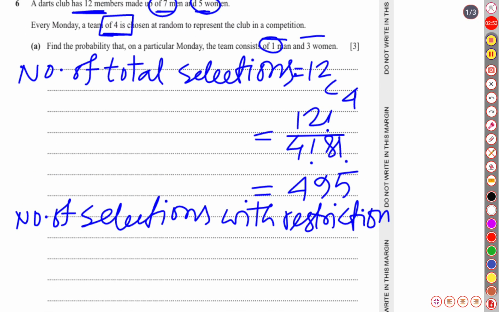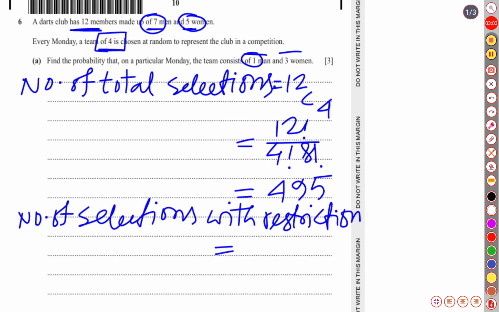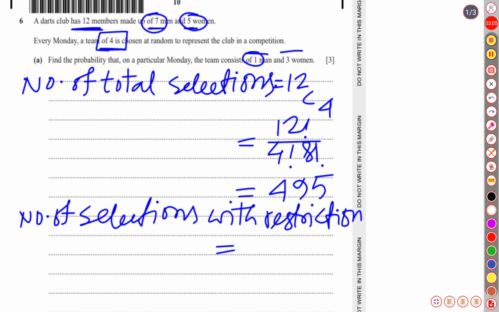First of all, we have to choose 1 from 7 men. Look at this, the total number of men is 7. From 7 we are going to choose 1, so 7 choose 1, and out of 5 women we are going to choose 3, so 5 choose 3.